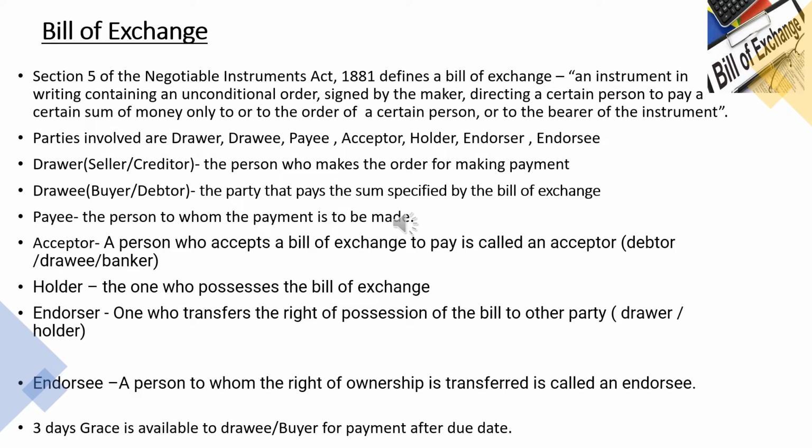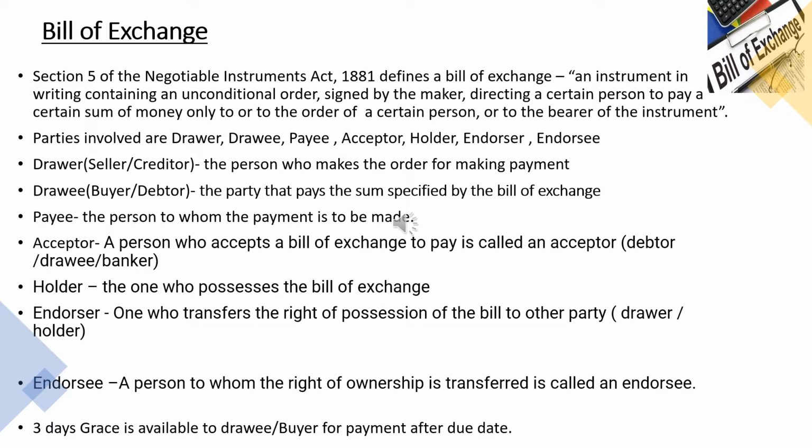Payee actually changes based on certain cases. In case the drawer has got the bill discounted, the person who has discounted the bill will become the payee. In case the bill of exchange is endorsed in favor of a creditor of the drawer, the creditor will become the payee. But in general, if you see, the drawer and payee are the same person. Similarly, drawee and acceptor are the same person.